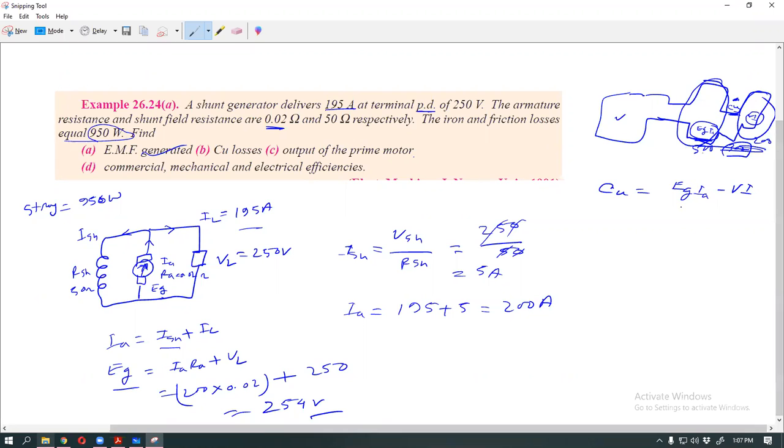Now your calculation: copper loss is equal to EGI minus VI. EG is 254, into I, which is 200, minus V, which is 250, into 195.